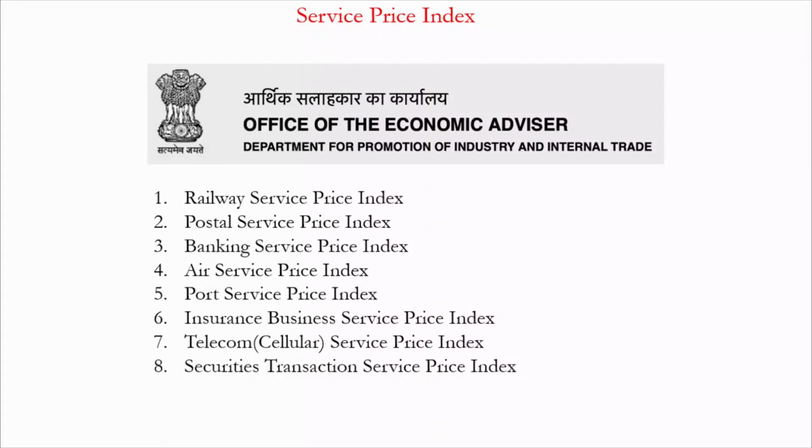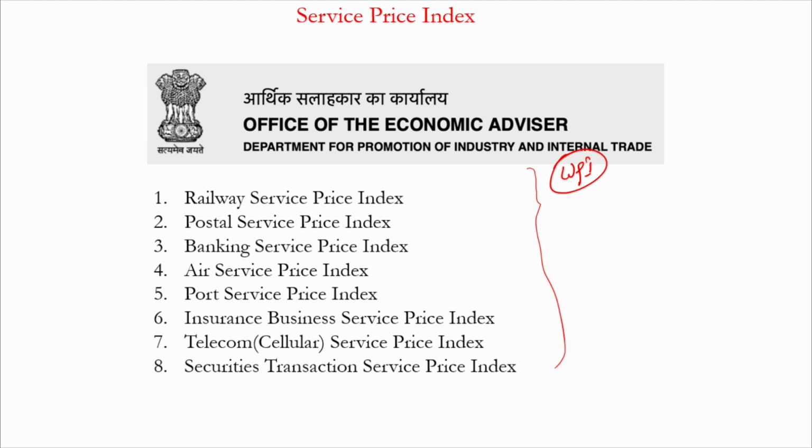And lastly, we have one more index called the service price index. On an experimental basis, the Government of India, that is the Office of Economic Advisor, Department for Promotion of Industry and Internal Trade, the same department which measures inflation based upon the wholesale price index, is also tracking the change in prices of various services, like the railway service price index, postal service, banking service, air service, insurance business service, telecom services, and security transaction services price index.